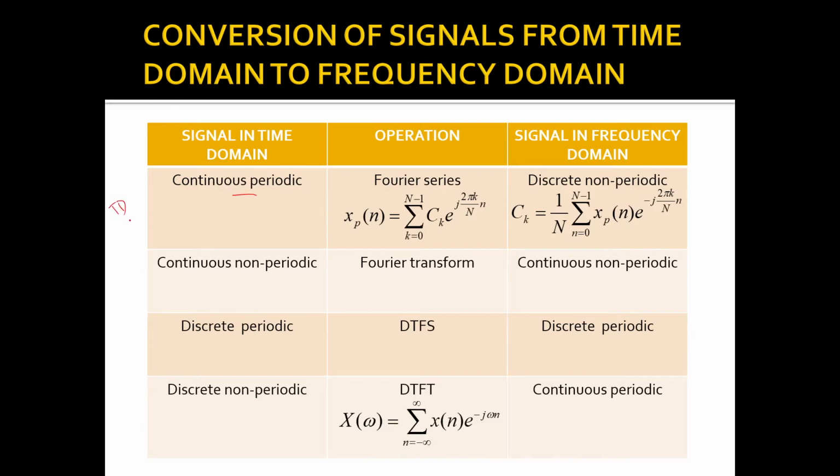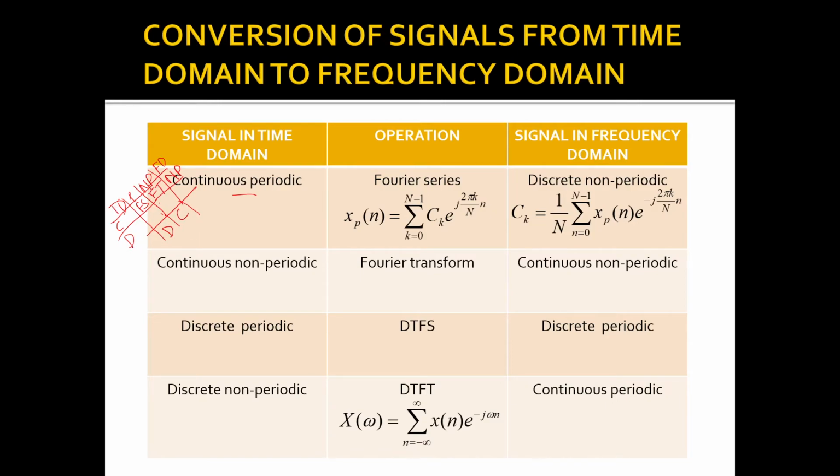In the time domain, the signals can be continuous periodic or discrete periodic. Similarly, they can be continuous non-periodic or discrete non-periodic. Then in the frequency domain, if the signal is continuous periodic, we use Fourier series and we get a discrete non-periodic signal. Whereas if the signal is continuous non-periodic, we apply Fourier transform to get a continuous non-periodic signal.